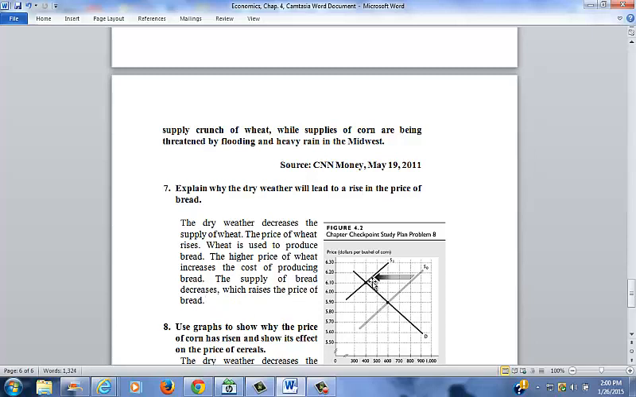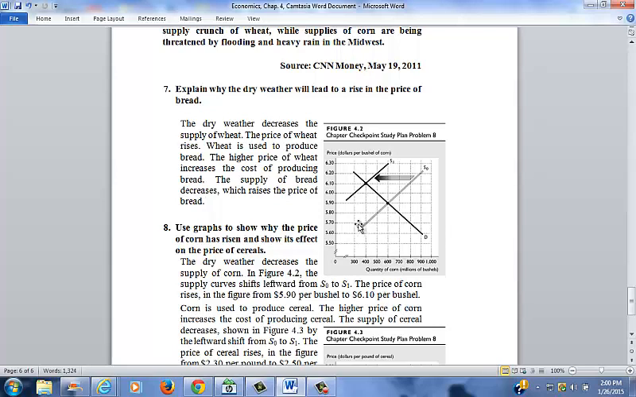And I initially highlighted this graph to show you to examine. It's actually for question 8. Use the graph to show why the price of corn has risen and show its effect on the price of cereals. So as stated, the dry weather decreases the supply, in this case of corn, and in figure 4.2, the graph right here, the supply curve shifts leftward from S0 to S1. The price of corn rises in the figure from $5.90 per bushel up to $6.10 per bushel.